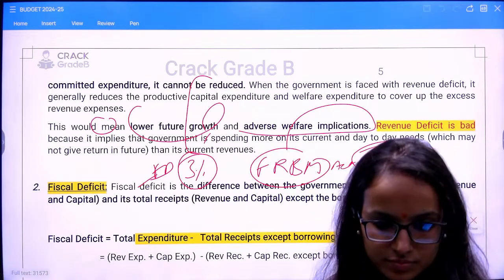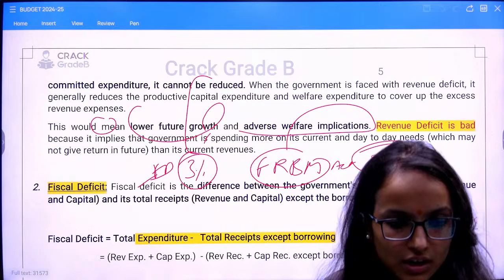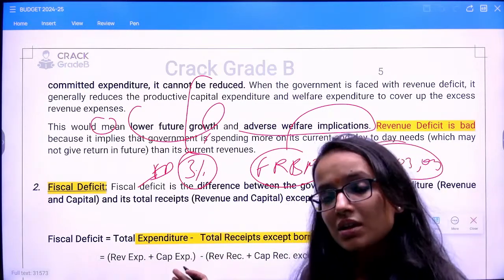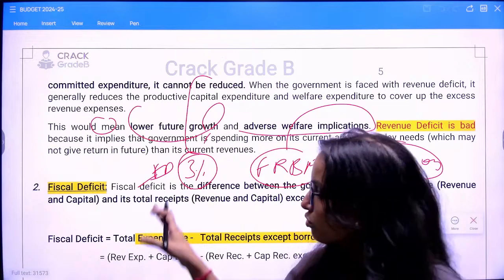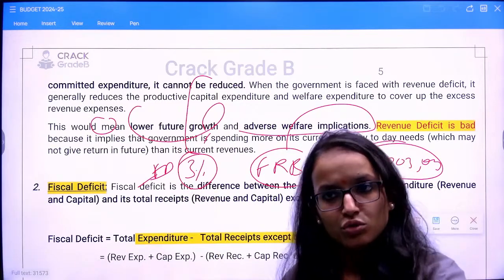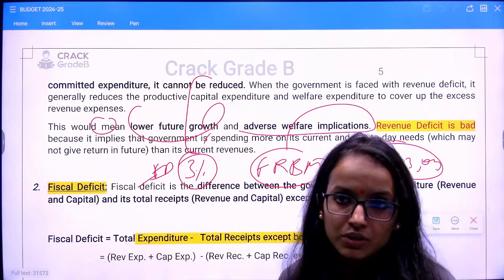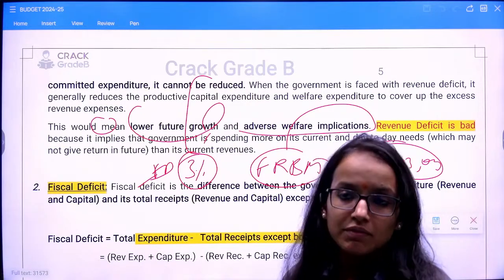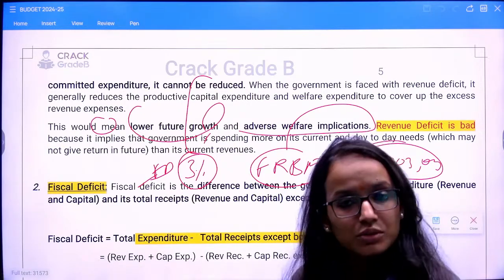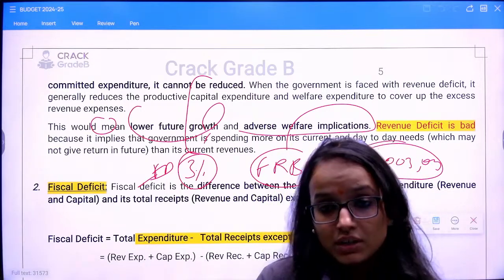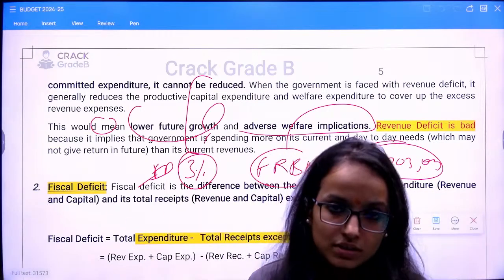Yes or no? Yes, right? So these things are there. Also, we will discuss in future classes the effective revenue deficit. So revenue deficit, by now you know that it is bad for the economy. More bad than this is effective revenue deficit. What is the concept of effective revenue deficit? I'll tell you in the next class. For effective revenue deficit, the target is to be 0%.